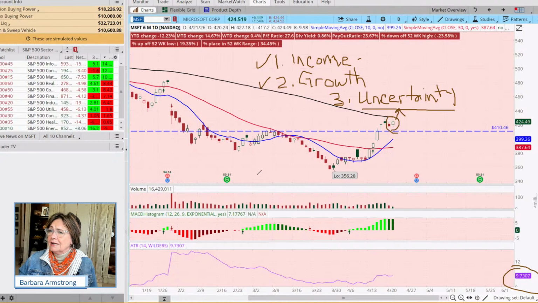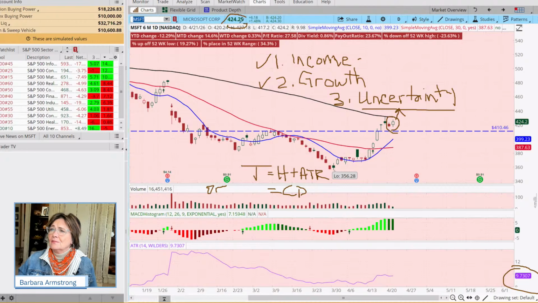So our target is going to be based on today's high plus the ATR. Now, if you want to be more conservative, you could just say, I'm not going to go with today's high. This is your trading plan, so you can do it however you want. Or I'm going to look at the current price, so the current price is 424 and the high of the day is 427.